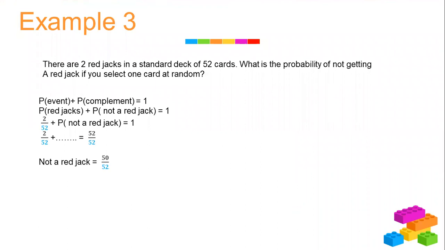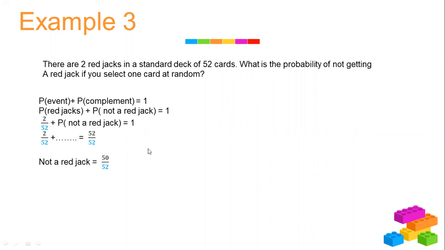Example 3. There are 2 red jacks in a standard deck of 52 cards. A standard deck of 52 cards, the playing cards. 2 red jacks, which are two jacks that are red in color. What is the probability of not getting a red jack if you select 1 card at random?